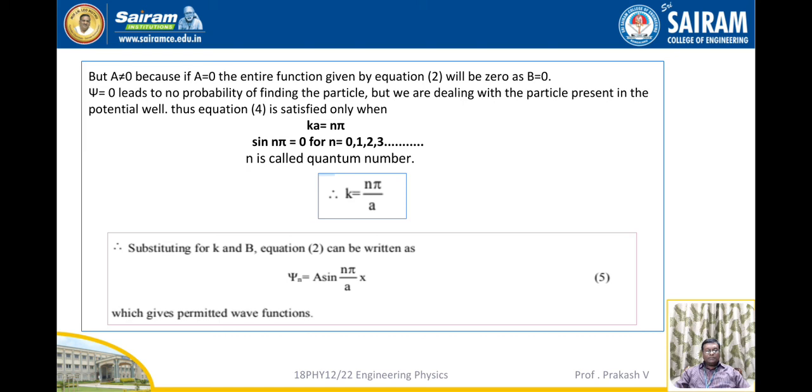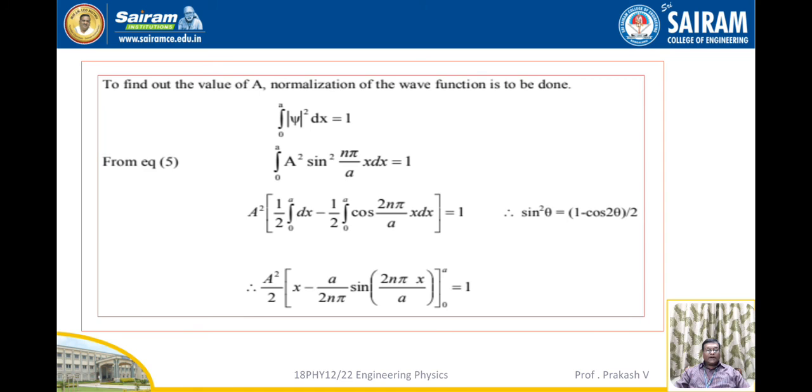Substituting for k and b, equation 2 can be written as psi n is equal to A sin(n pi by a into x). Consider this as equation number 5. Next, to find the value of A, normalization of the wave function is to be done. That means the integration from 0 to a of psi square dx is equal to 1. And further, the integration from 0 to a of A square sin square(n pi by a into x) dx is equal to 1.